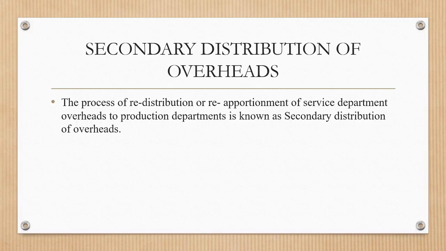In this session, let us understand the methods of secondary distribution of overheads, that is, the direct distribution method. Secondary distribution of overheads is the process of redistribution or reapportionment of service department overheads to production departments. There are different methods used for secondary distribution of overheads. They are classified as non-reciprocal methods as well as reciprocal methods. Under non-reciprocal methods, we have the direct redistribution method and step ladder method, and under reciprocal methods, the methods are repeated distribution method and simultaneous equation method.